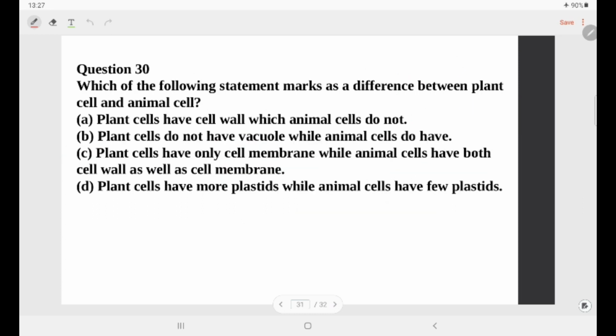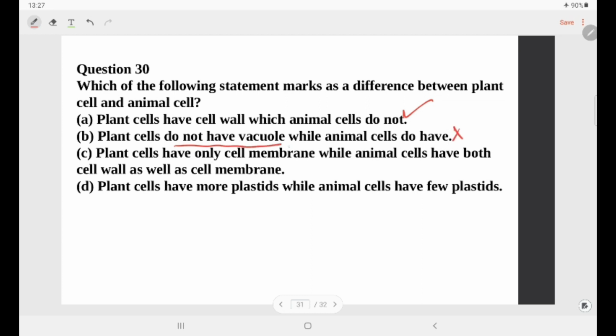Last question of this series is, which of the following statements marks a difference between plant cell and an animal cell? Option A is, plant cells have cell wall while animal cells do not. Okay, so this is a correct statement. Plant cells do not have a vacuole while animal cells do. So, this is a wrong statement because plant cells have a very large vacuole.